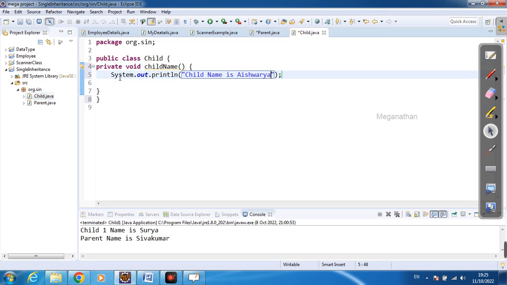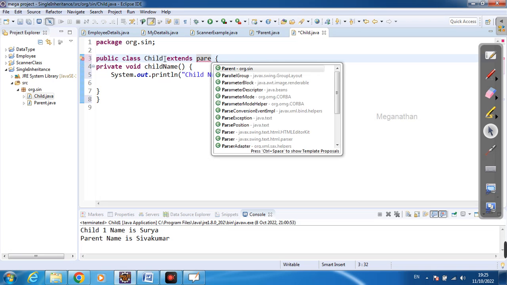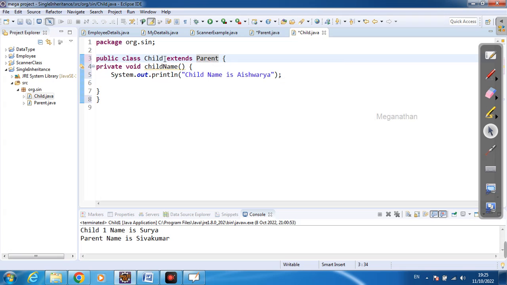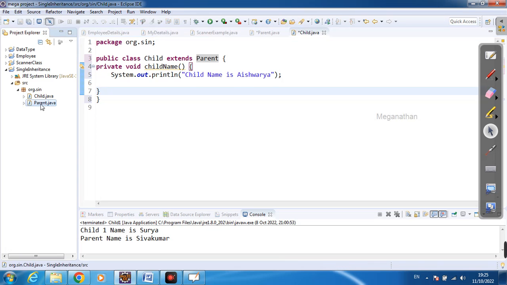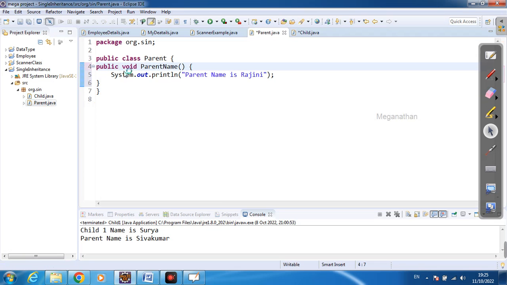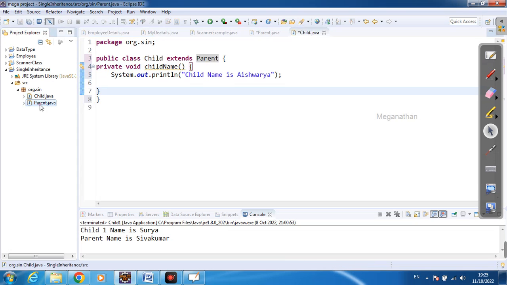Now what is our rule? I need to use the extends keyword. I am going to use the extends keyword in this class name, and after extends comes the parent, right? That's all. Now if we create an object in the child class, we can access this parent class method and business logic in this child class.